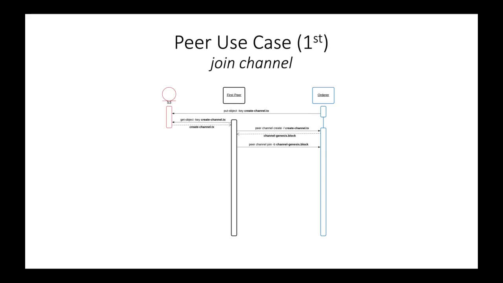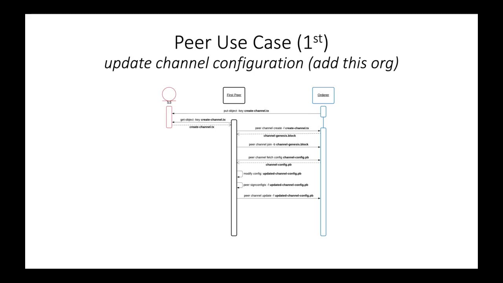To remedy this, the peer fetches the latest configuration from the orderer and with some magic modifies the file to include the new organization details, its peer node, etc. It signs this updated config and submits it back to the orderer to update the channel. Since this is the only org joined to the channel so far, there are no other peers to vote no, so the channel is updated.